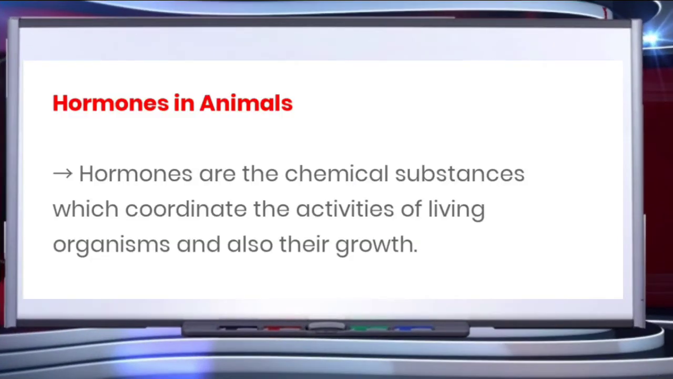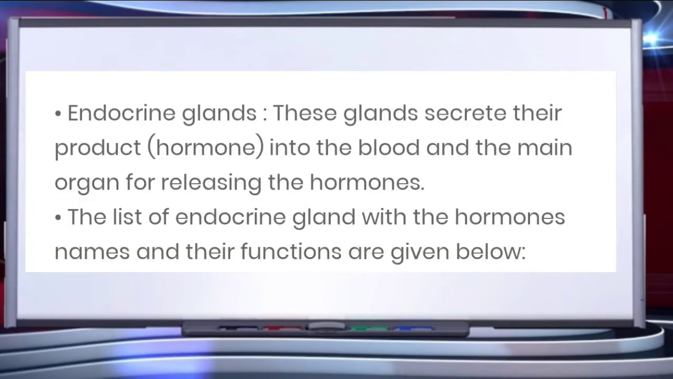So, to understand first of all about the hormonal system in our human body, children, try to understand what hormones are. Hormones are the chemical substances which coordinate the activities of living organisms and also their growth. We can say in these words also that the chemical communication in animals is carried out by specific compounds called hormones. These hormones are secreted by ductless glands called endocrine glands. So endocrine glands secrete their product, that is hormone, into the blood.